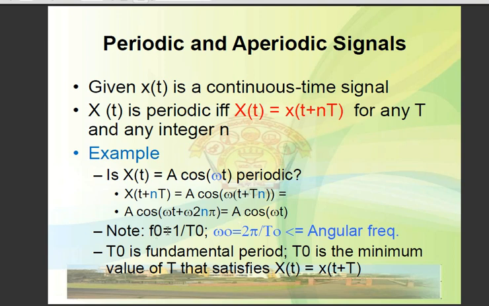We note that the fundamental frequency of the signal is given by f naught is equal to 1 by T naught, and omega naught is nothing but 2 pi divided by T naught, referred to as the angular frequency of the signal. And T naught is the fundamental period, the minimum value of T that satisfies this condition. So the fundamental period is the minimum value of the period that satisfies this condition.